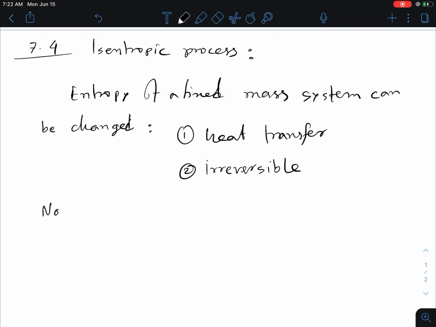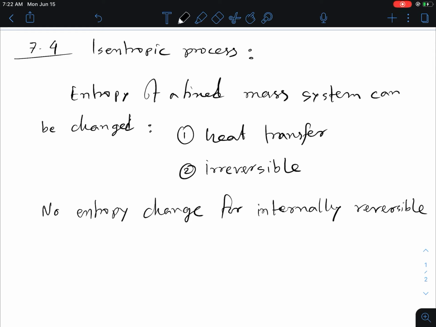No entropy change for internally reversible processes. We discussed this topic in the previous lecture, right?